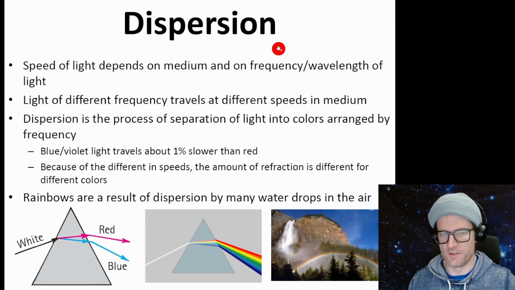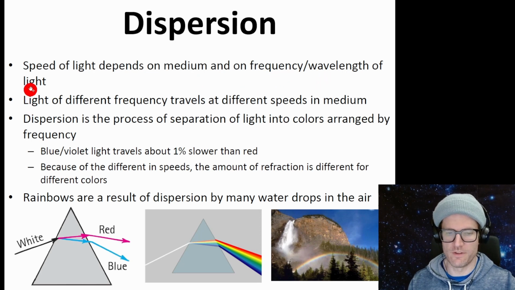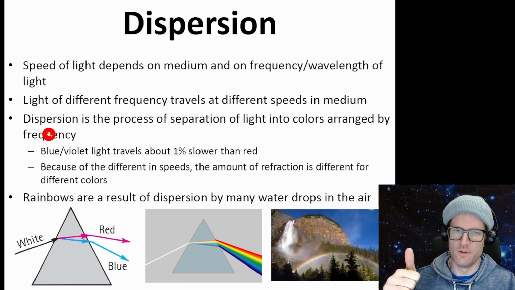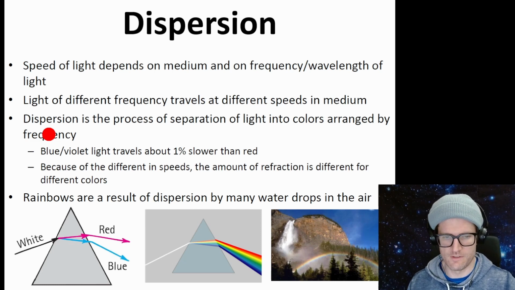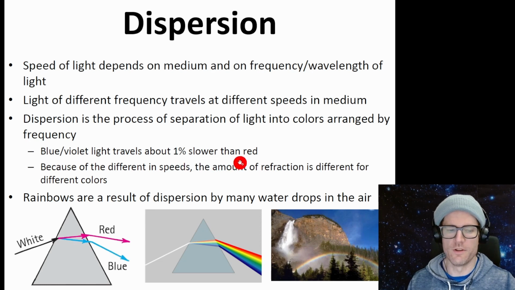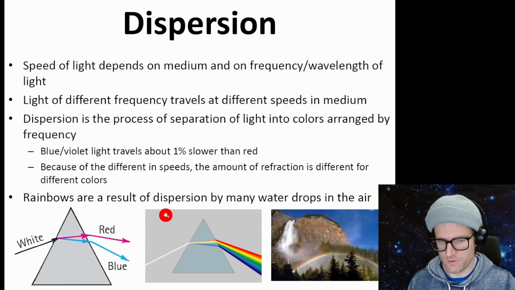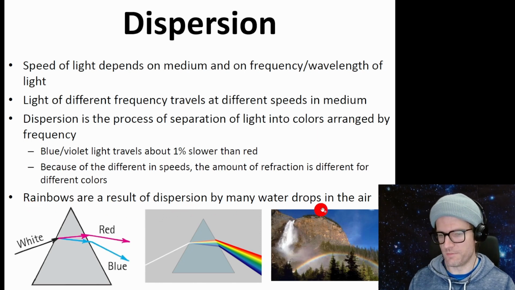Okay, dispersion. So speed of light depends on medium and on the frequency and wavelength of the light. So light of different frequency travels at different speeds in a medium. So that means red light in water and blue light in water travel at slightly different speeds. Same thing inside glass. So it says blue-violet light travels about 1% slower than red. Because of different speeds, the amount of refraction is slightly different for different colors. And then rainbows are a result of dispersion by many water drops in the air.